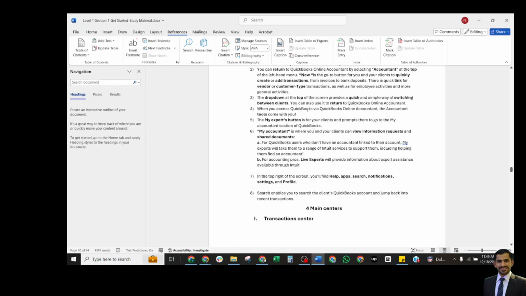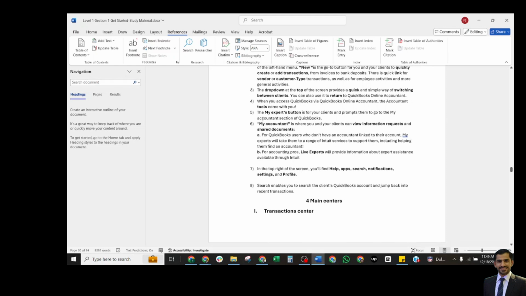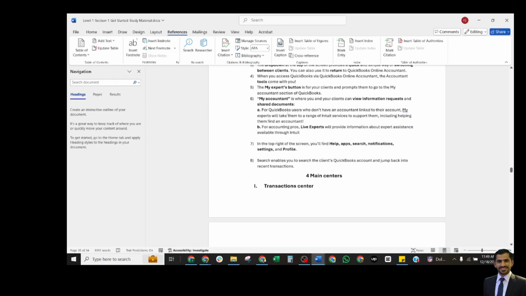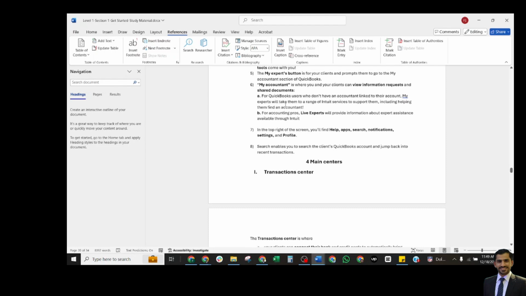When you access QuickBooks via accountant, the accountant tools come with you. The My Experts button is for your client. Prompt them to go to the My Accountant section of QuickBooks Online. My Accountant is where you and your clients can view the information requests and the shared documents.